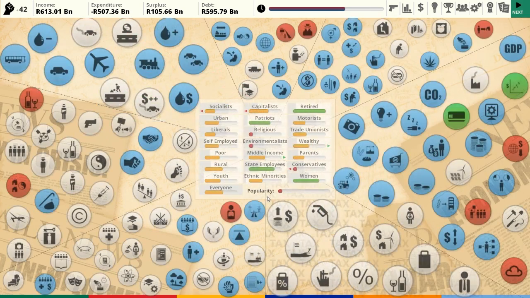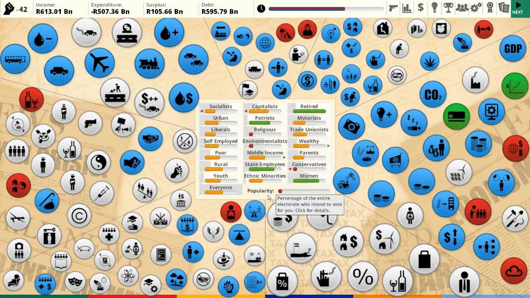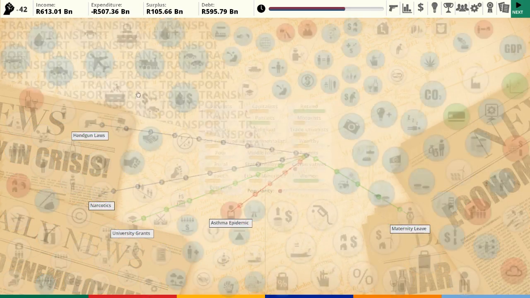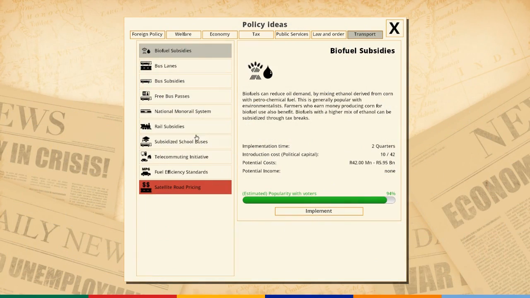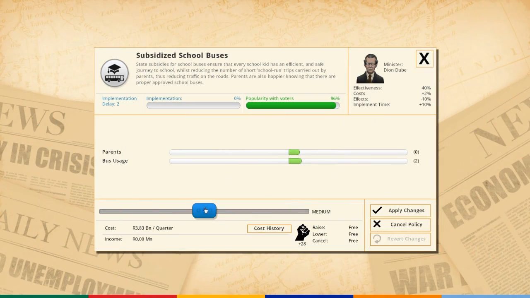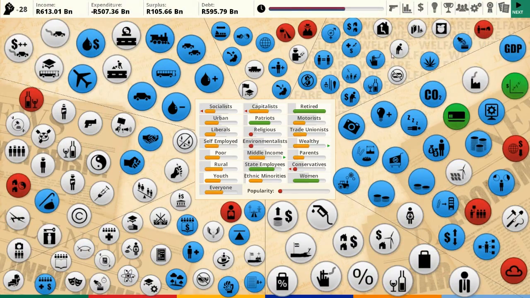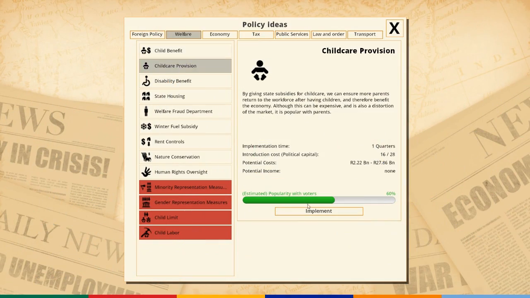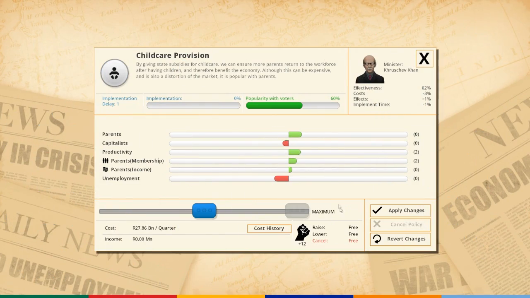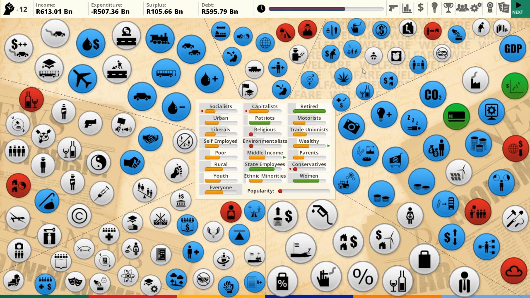We need to make some people happy. I'm going to make parents happy because with this money I can have subsidised school buses, which is a good thing, and also childcare provision, which reduces unemployment. I give everyone a job as a childcarer. Genius.